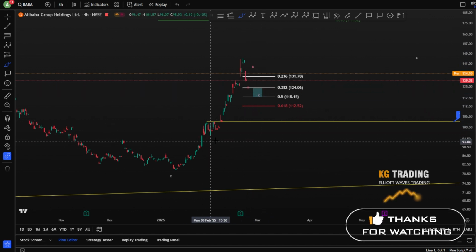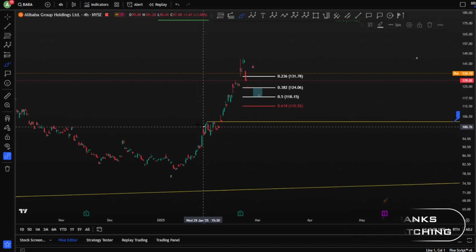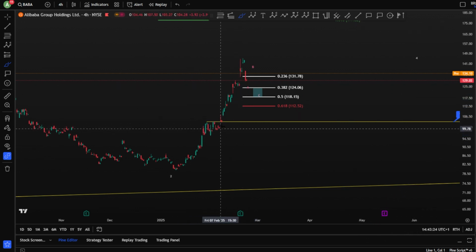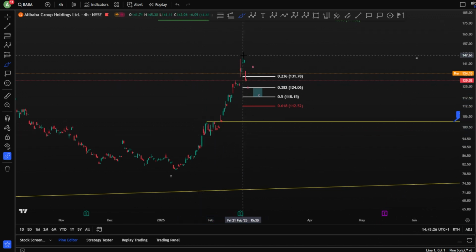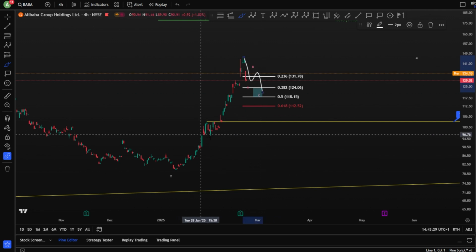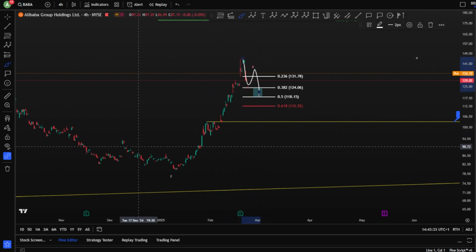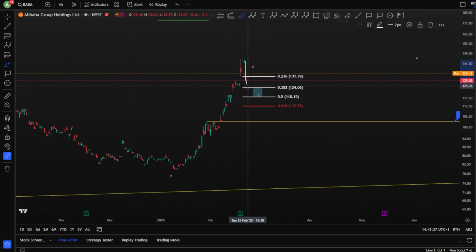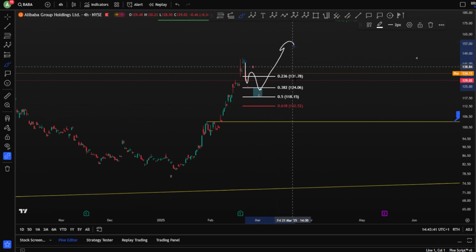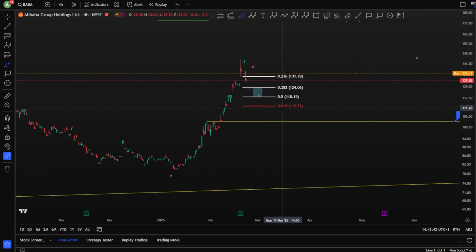Based on the alternation rules in Elliott waves, if your wave 2 is very sideways, your wave 4 has to be very sharp, meaning if you got a flat here as a wave 2, your wave 4 has to be a zigzag, which gives us higher possibility that this is the scenario that is going to happen as a zigzag to 0.38 and moving toward the upside later on.